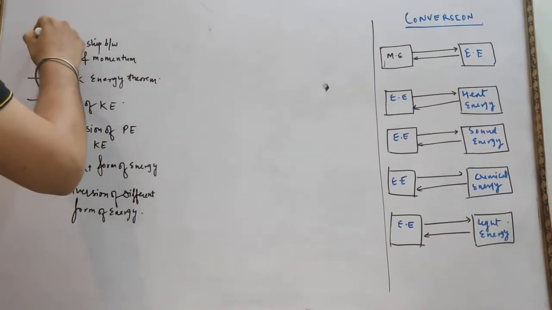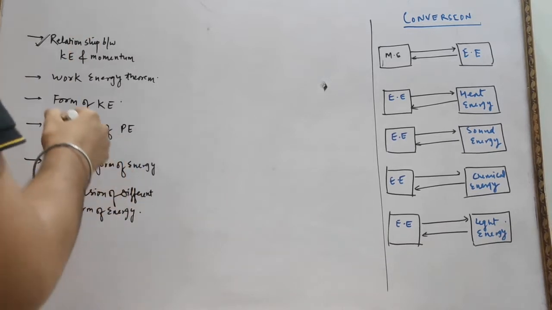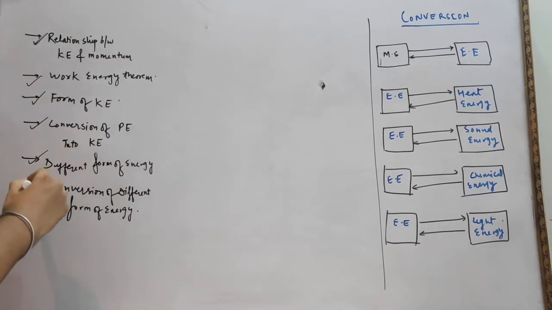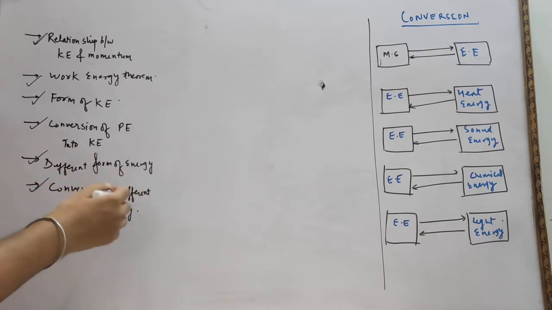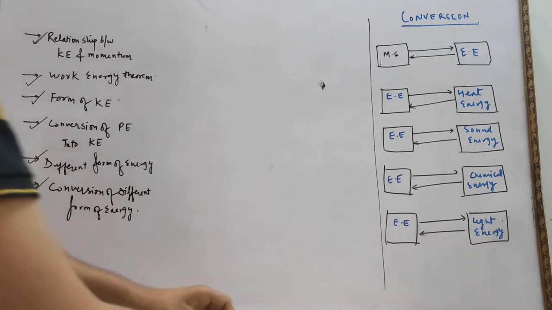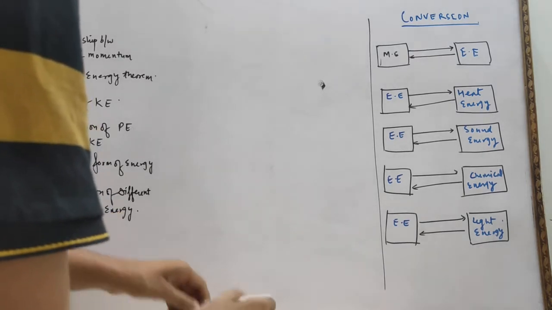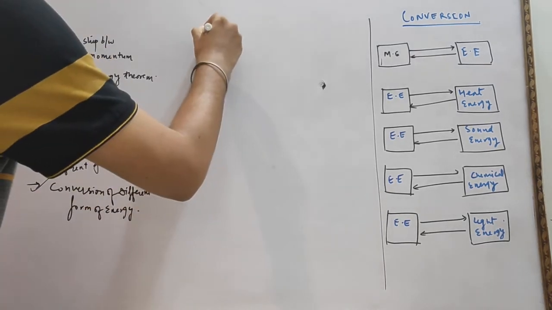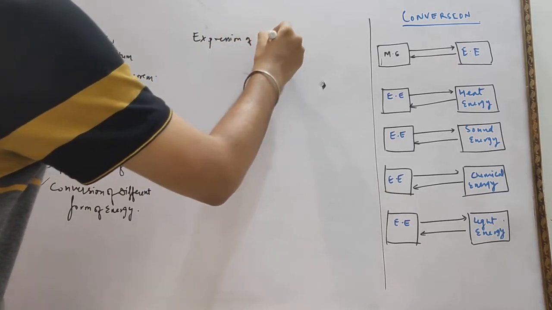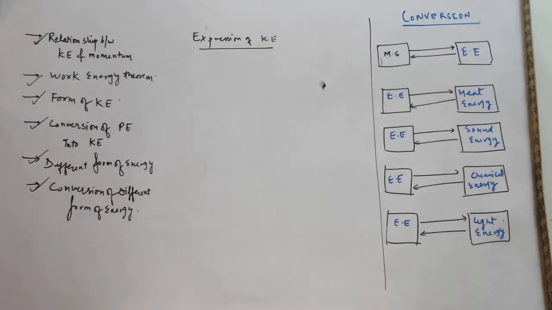Now the topics left to study are the relationship between kinetic energy and momentum, the work energy theorem, forms of energy, conversion of potential energy into different forms of energy, and the conversion of different forms of energy. Once again we will see the topic expression for kinetic energy, as there is some confusion.